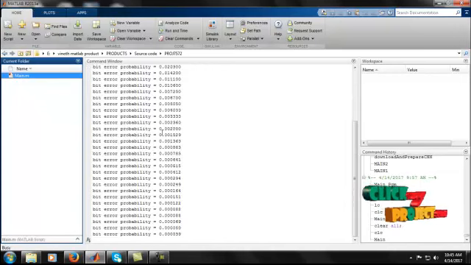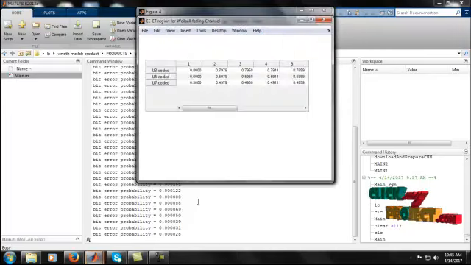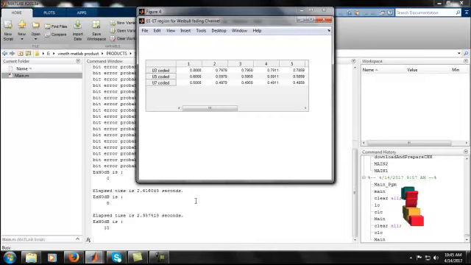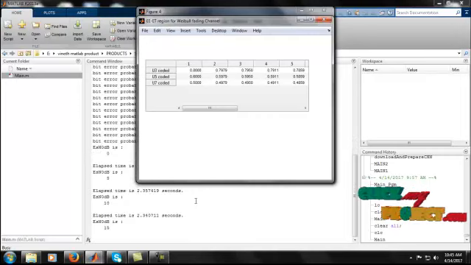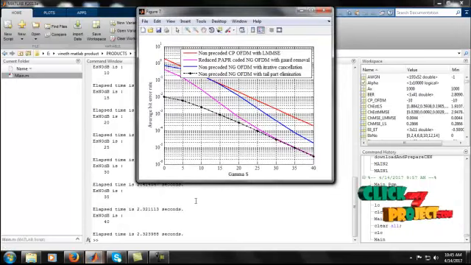Initially we calculate the bit error probability, which is shown in the command window. So it is our final graph.